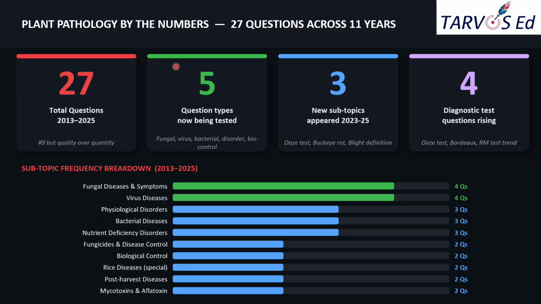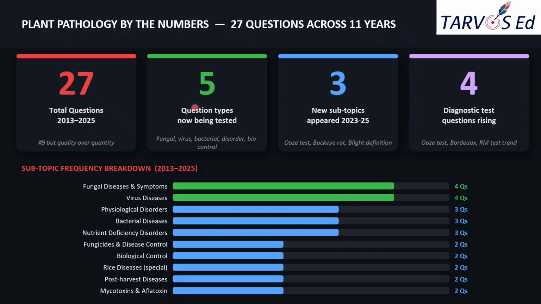Let's read the shape of the subject before the topic breakdown, because plant pathology has a distinctly different personality from the subjects that we have covered so far. The first thing is that 27 questions, as we have already told you, were asked from 2013 to 25 as far as we have decoded the data.